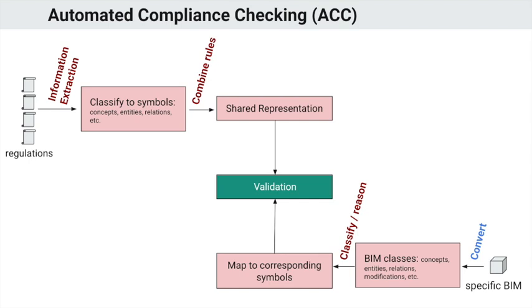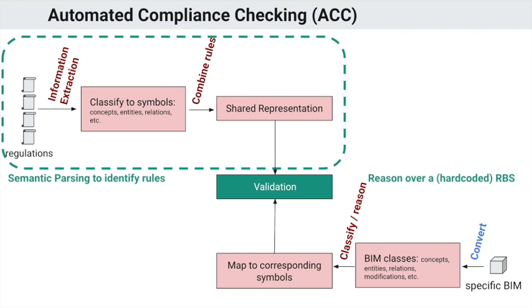If you look at what is required, on the one hand you have the regulation text, and on the other hand you have these BIM models. The idea is that you would extract information from the regulations and classify them into certain symbols that have to match the symbols in these BIM models, so that you have some sort of shared representation that captures the rules and a representation for these BIM models that can be validated using that shared representation.